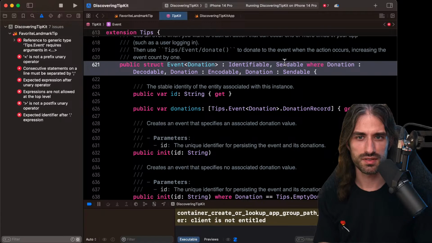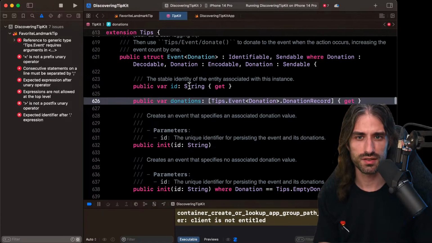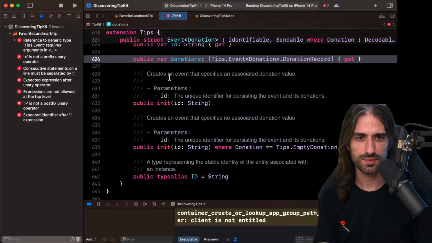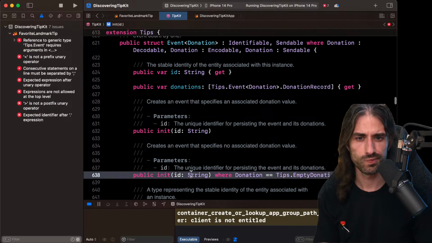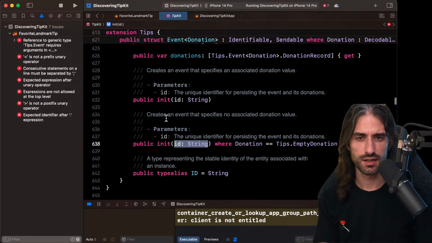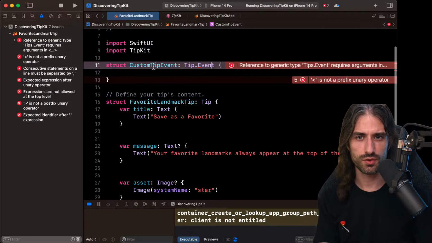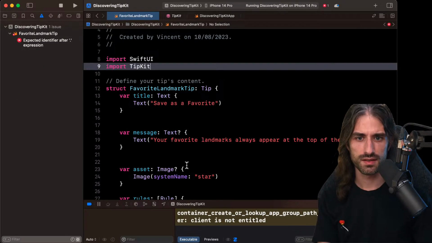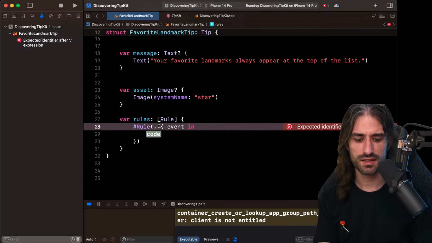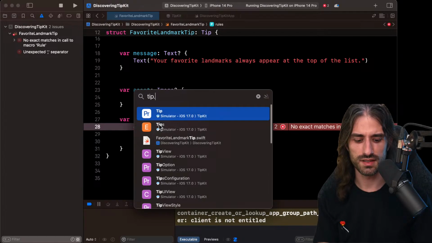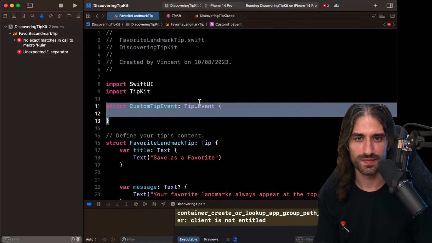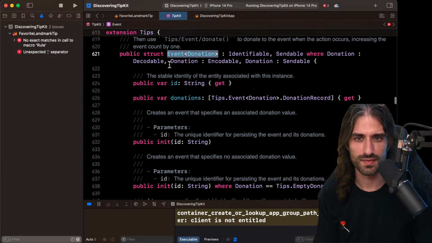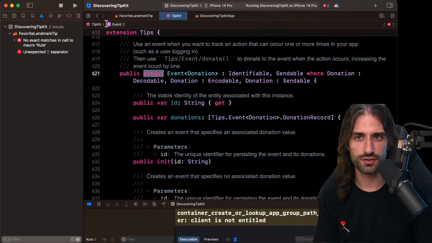Okay, so it's identifiable, sendable, and there is an idea of donations. And the ID is a string. And you can init it with just an ID. So maybe actually I could just create it. So let's see. Now I think tip event is a struct. Okay, so actually it's just a struct.